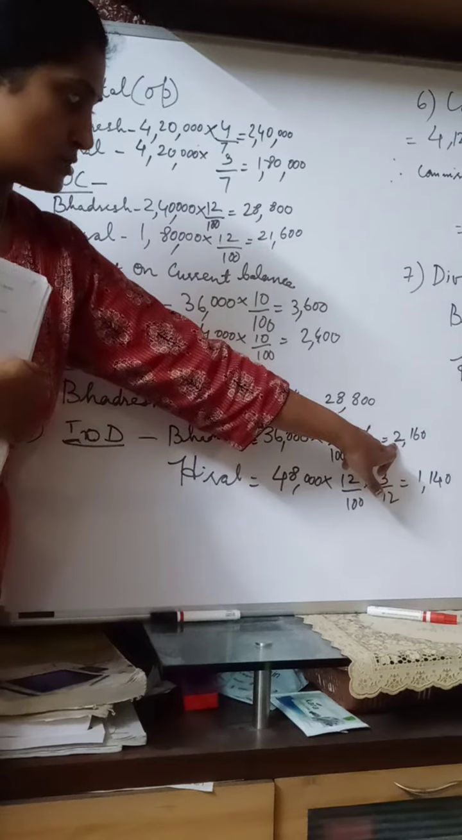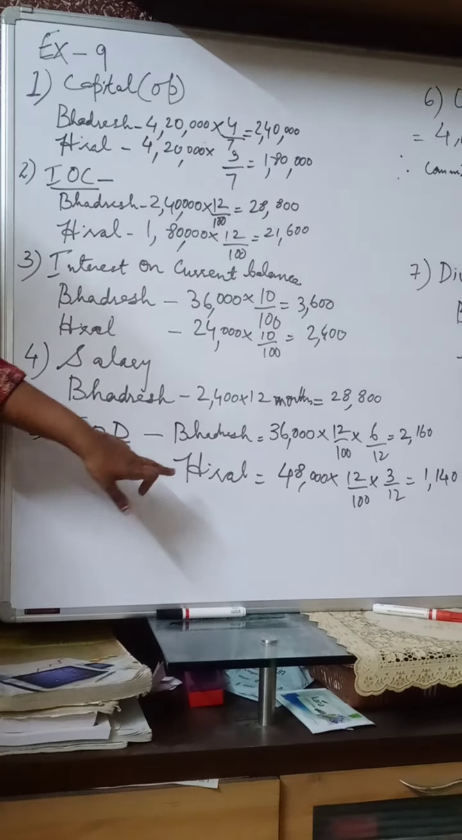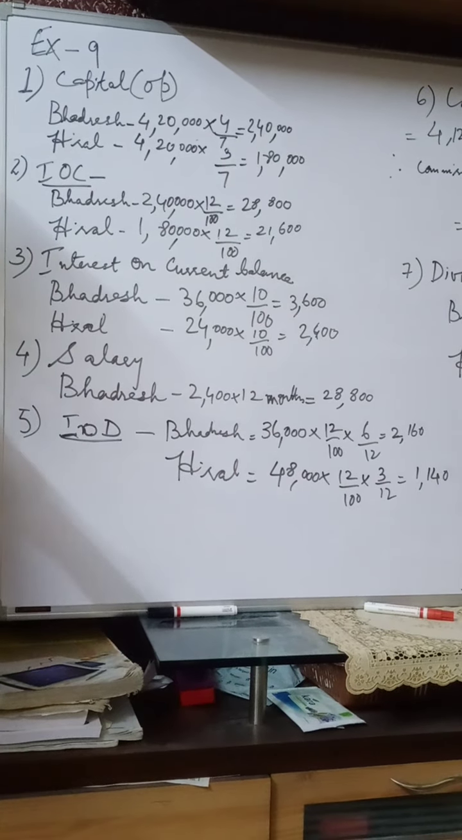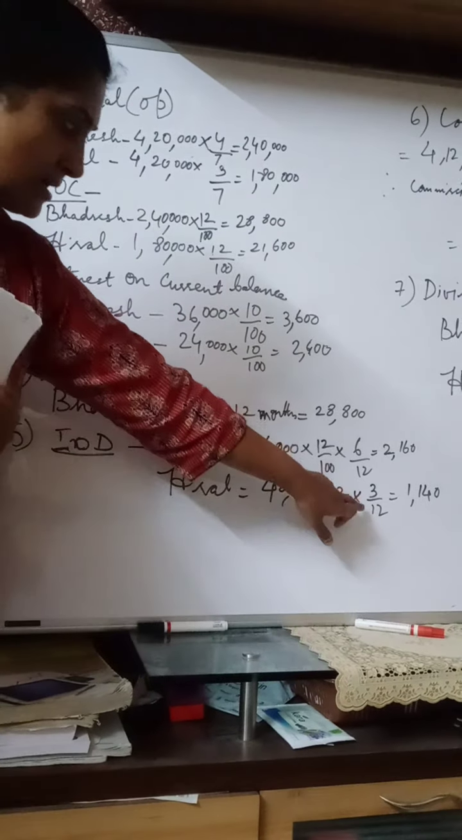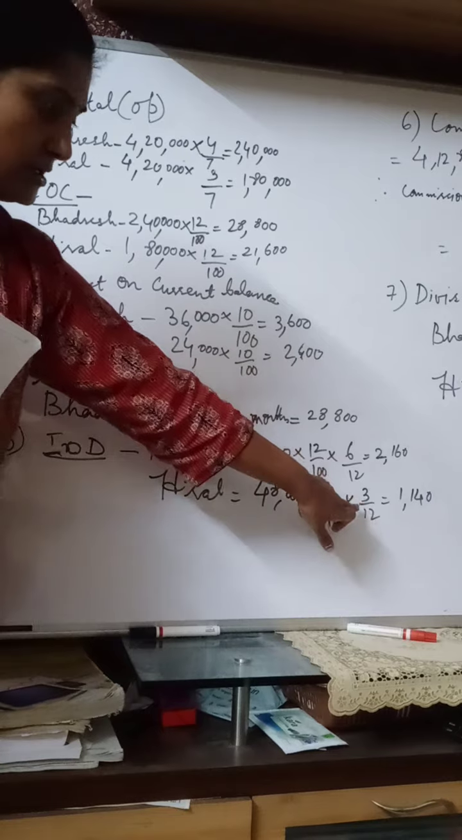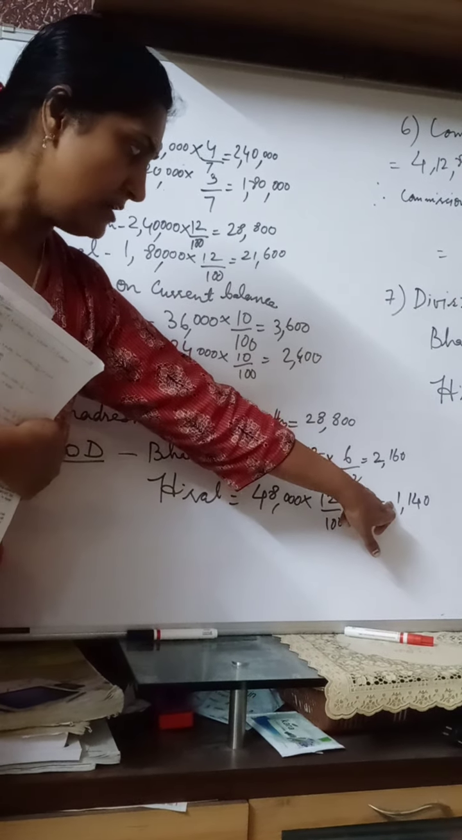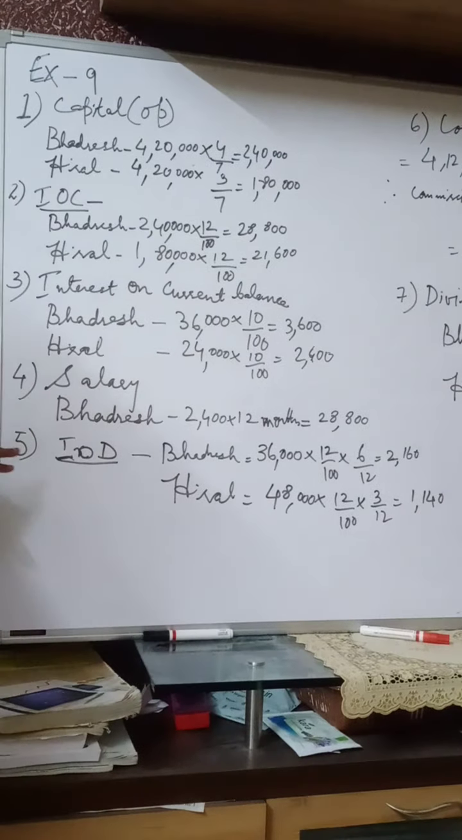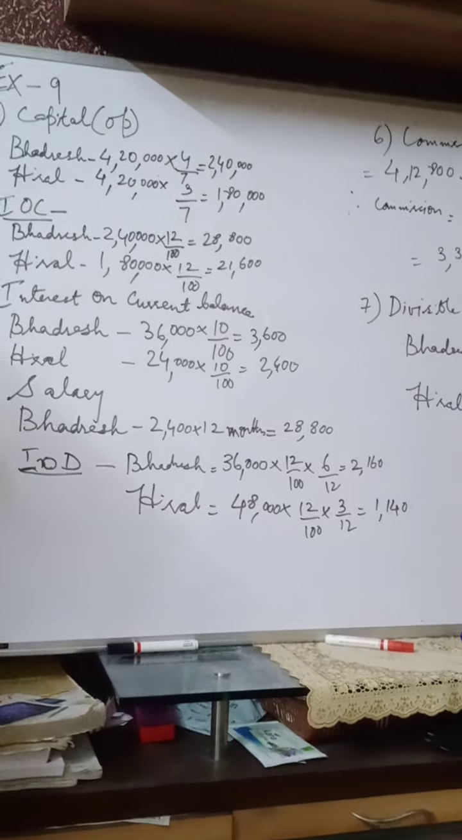So it is 2,160. And for Hiral, Hiral has withdrawn rupees 48,000 on 1/1/2017. So it comes to 3 months. So 48,000 into 12 by 100 into 3 by 12. So we get 1,140.